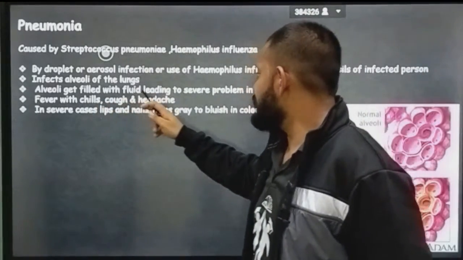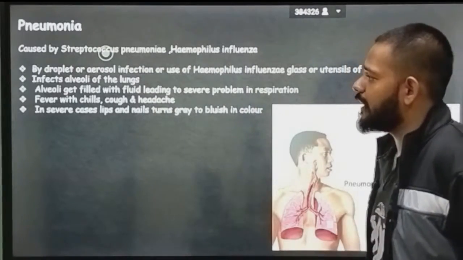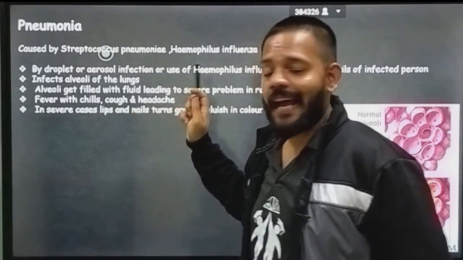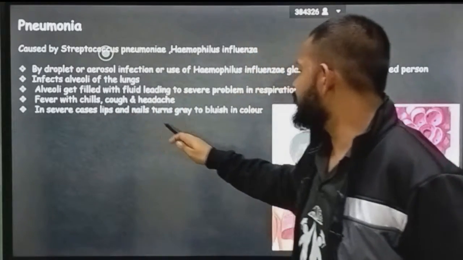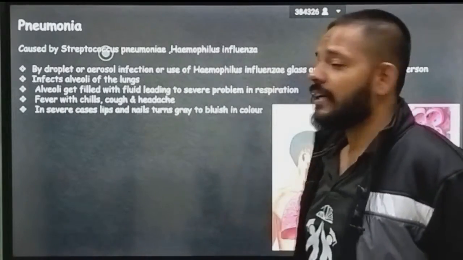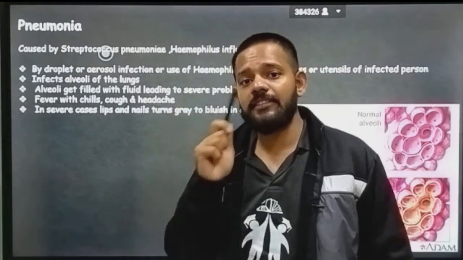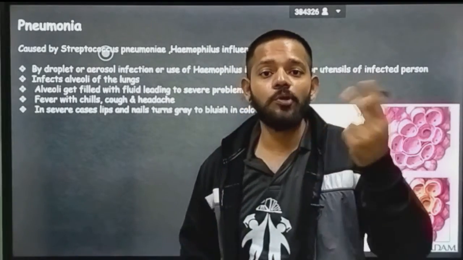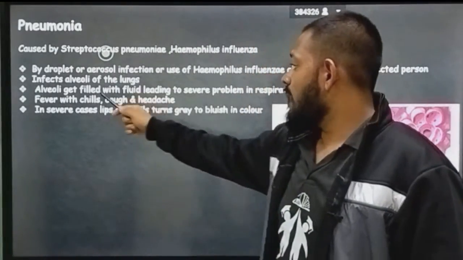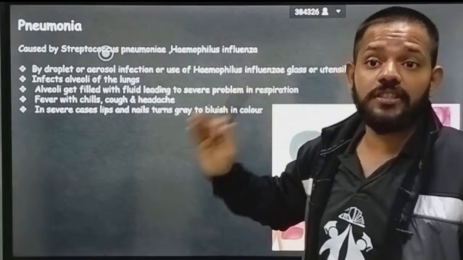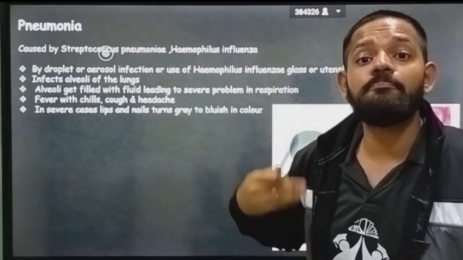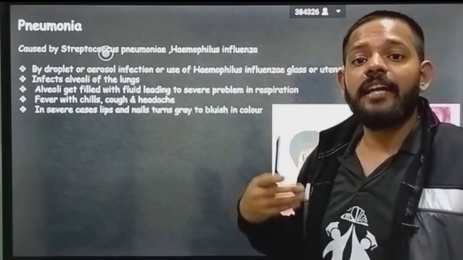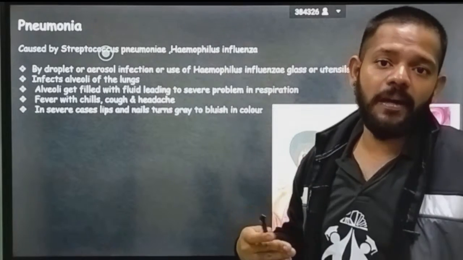The alveoli get filled with fluid, leading to severe problems of respiration, fever with chills, cough and headache. In severe cases, lips and nails turn grey to bluish in color. In severe cases of pneumonia, the lips and nail color become bluish to black. इसमें जो सबसे मेन जो डैमेज पहुंचता है वो एल्वोलाई को पहुंचता है, लंग्स के अंदर पानी भर जाता है. That's why you cannot respire properly.